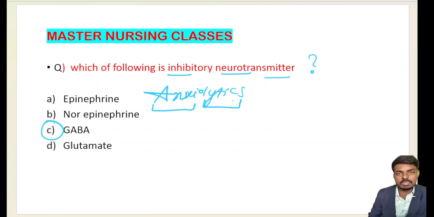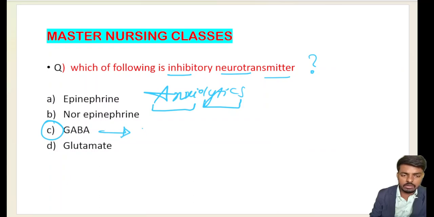What is anxiety? Anxiety is an uneasiness which arises from our anticipation of danger. We are anticipating something dangerous, something unwanted, is going to happen. At that point of time, an uneasiness arises from our brain due to neurochemical imbalance. That is called anxiety. Anxiety is an uneasiness arising due to anticipation of danger.